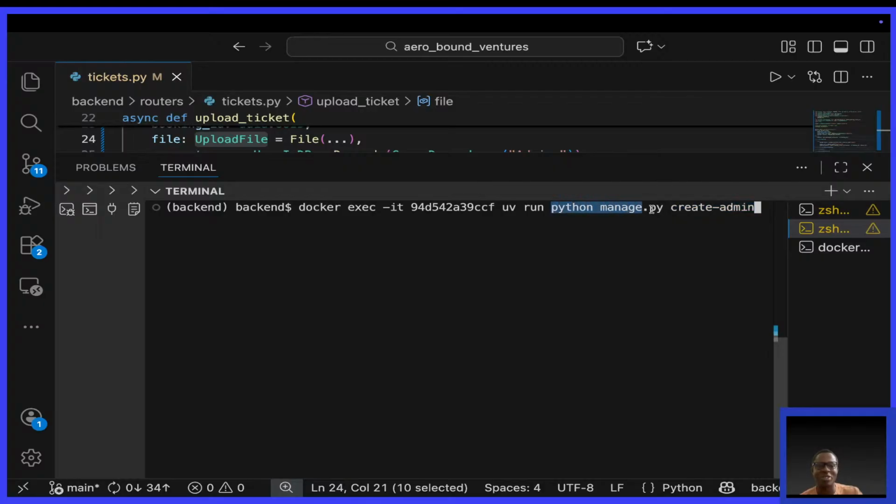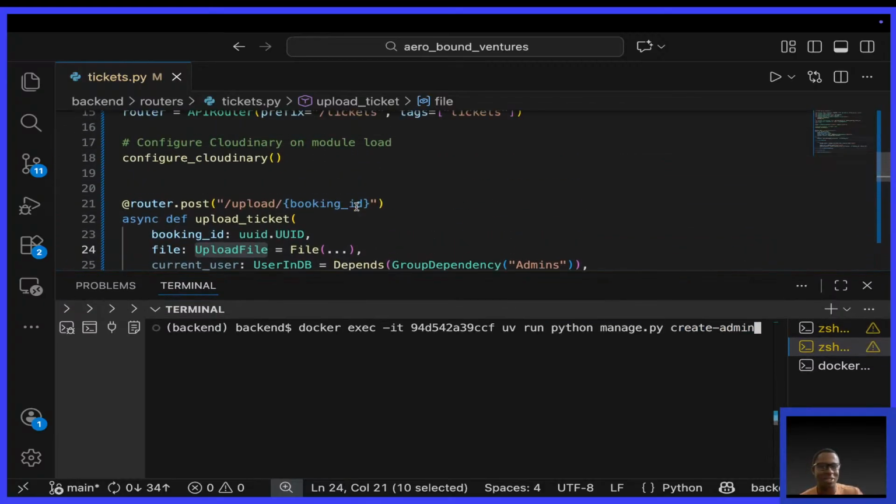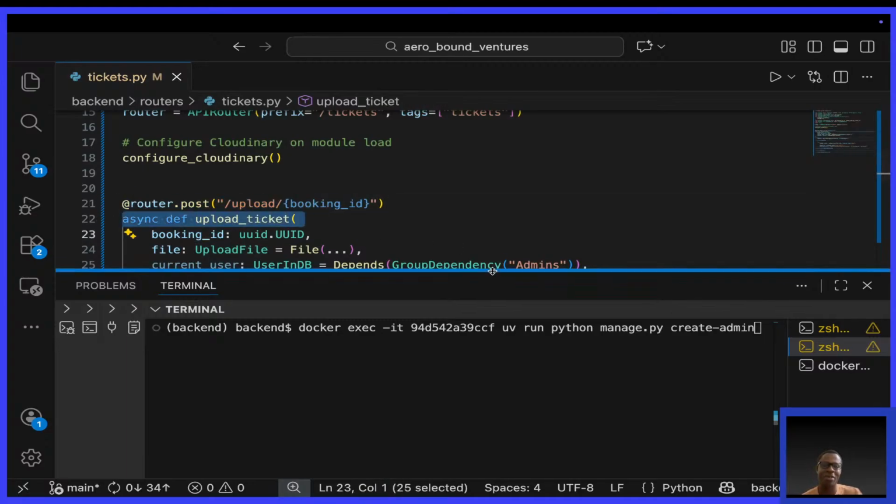Because I was saying python manage.py, they'd be like, oh, is this a Django application? And it's not. When they look at the code, this is not Django. Pretty interesting. But that's one of the things I love about Django.